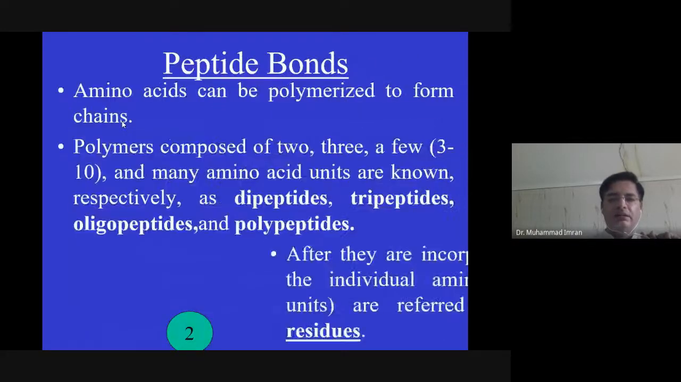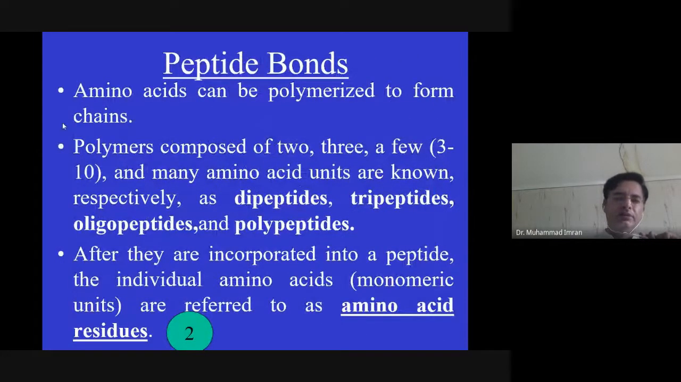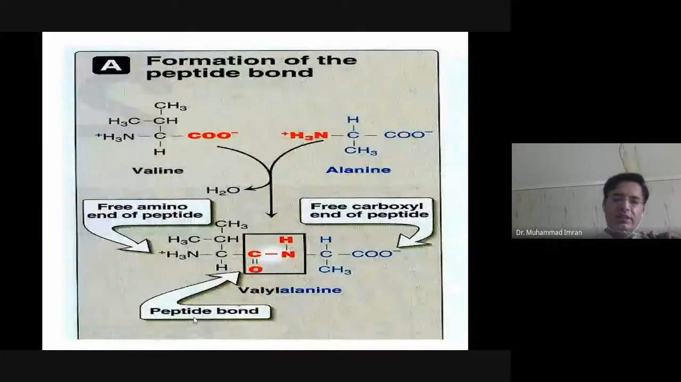A peptide bond is formed when two amino acids are combined. It is known as a dipeptide, and if three amino acids combine, it is known as a tripeptide. If fewer than 10 amino acids combine, it is known as an oligopeptide. If more than 10 amino acids, it is known as a peptide, and if more than 50 amino acids, it is known as a polypeptide. After they are incorporated into the peptide, the individual amino acids are referred to as amino acid residues. Any amino acid in the protein is known as an amino acid residue.